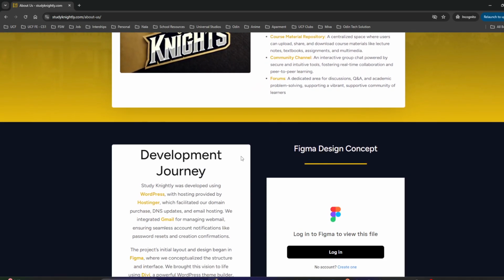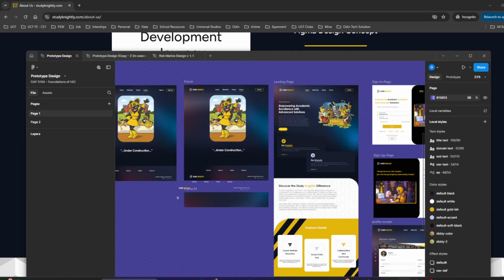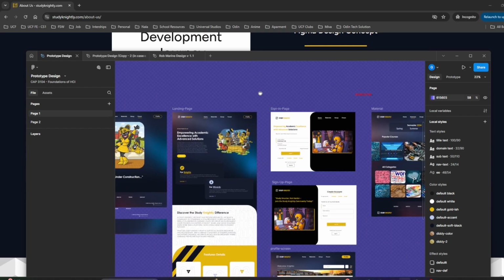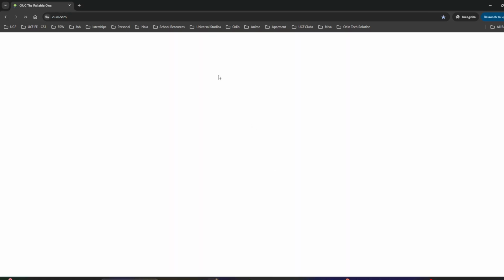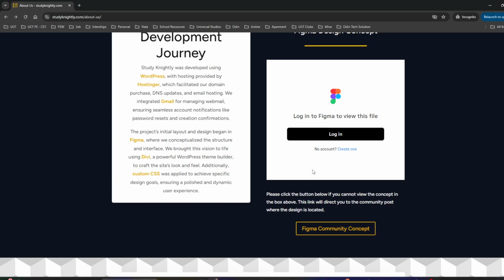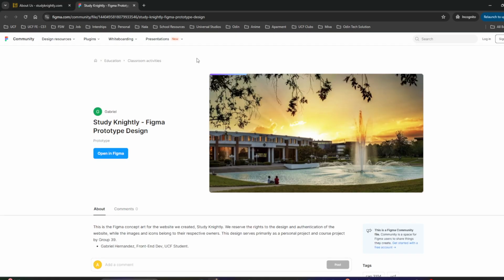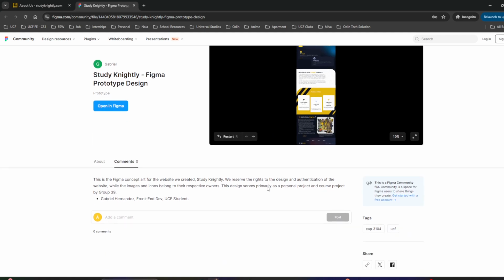We point out our development journey, and we integrated Figma into it. If you log in through Figma and click the link, you can be interactive with the concept part of Figma. And if you don't want to log into your account, you can click on the Figma community concept, which takes you to the Figma community page where you can download the concept art and all the assets behind it.